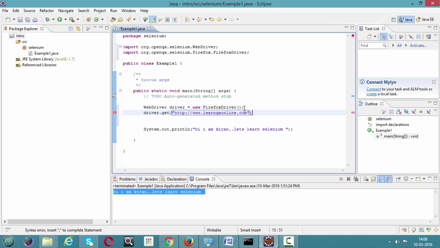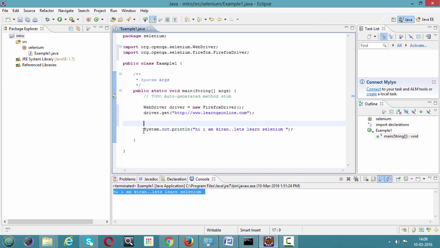So I'm simply asking Selenium to open Firefox, and after opening Firefox, I'm asking it to open a website called learnqaonline.com.